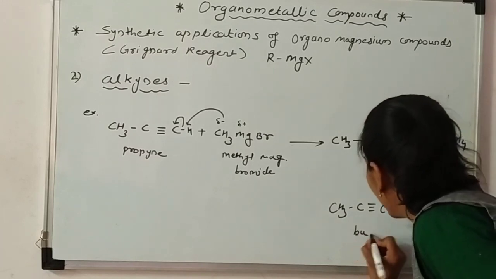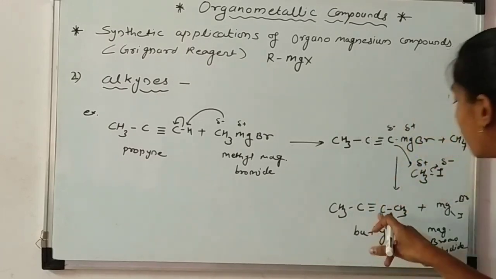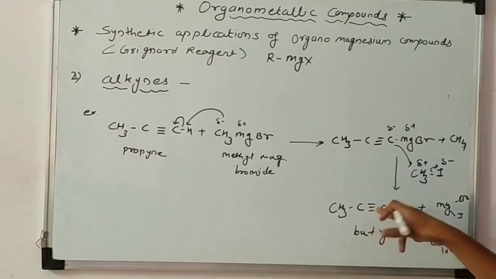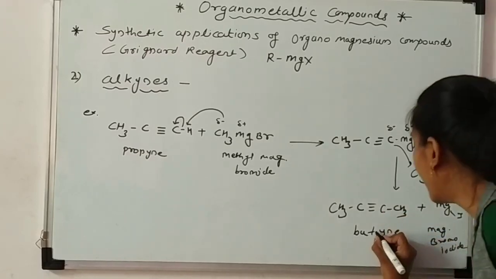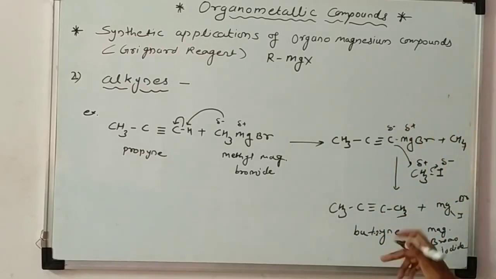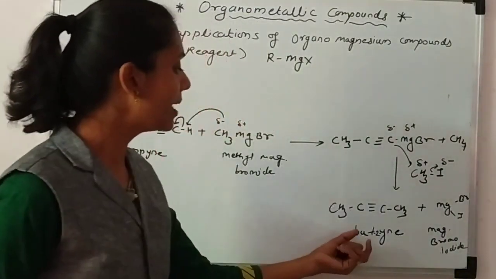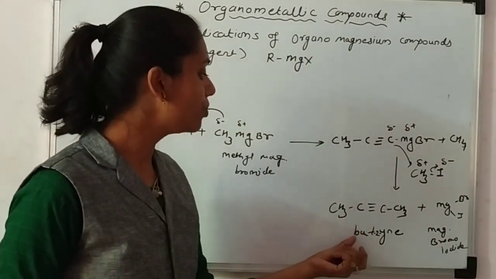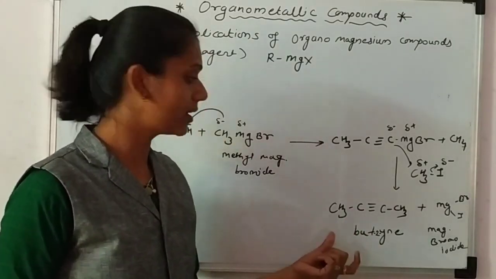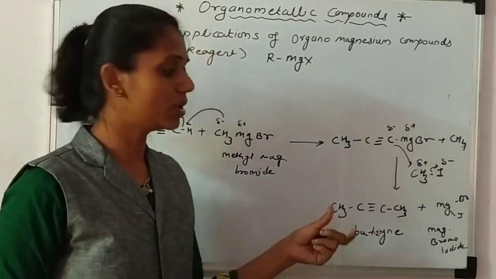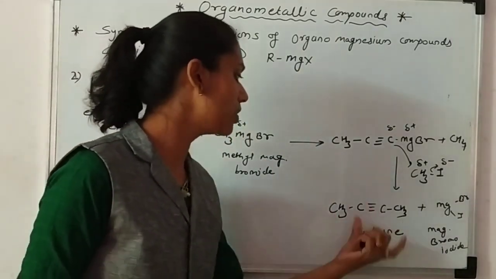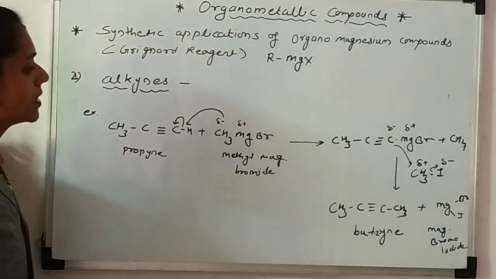Like butane, but since it's an alkyne, we say but-2-yne. But where is the alkyne group, the position of this triple bond? After the second carbon atom. So I write here but-2-yne. The numbering must be given here, since the nomenclature will change. If you write only butane, it's not correct. Actually it's the IUPAC nomenclature system, and you must know how we get the numbering of this chain. This is not important here.